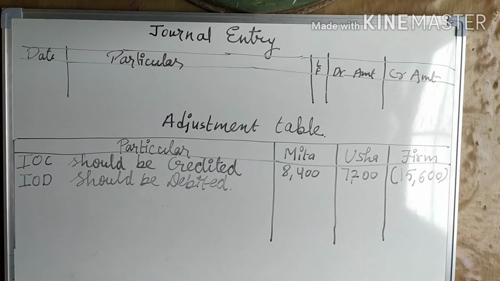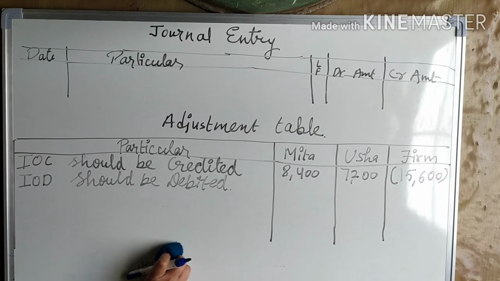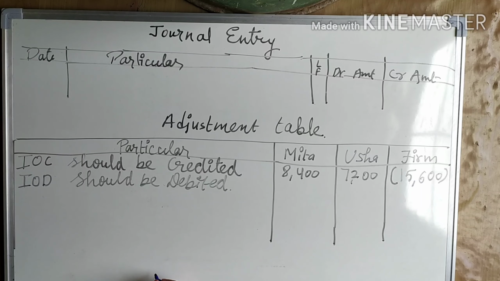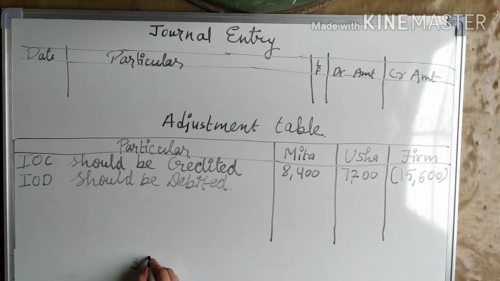The date of withdrawal is given as 1st January, which means we are going to calculate interest on drawings for only 3 months. Drawings of both partners are given: Meeta's drawing is 32,000 and Usha's drawing is 24,000.